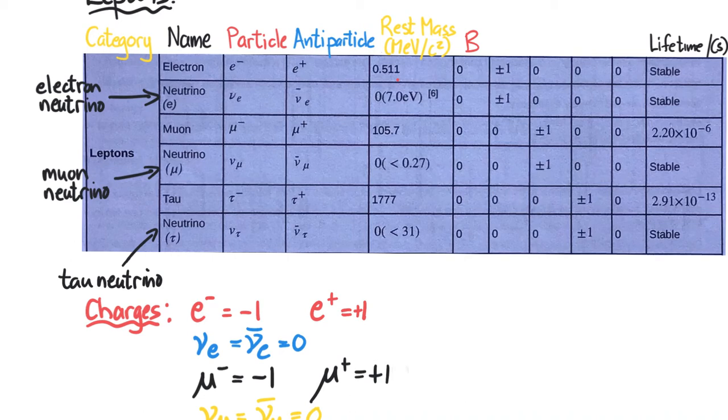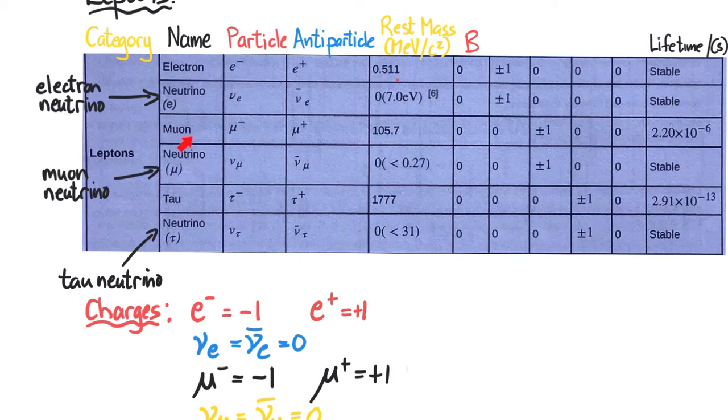Now, the neutrino interacts by means of the weak nuclear interaction, and the strength of the interaction is so weak that an electron can pass through the Earth without interacting with a single particle in the Earth. So they are quite elusive particles that were very difficult to actually discover experimentally.